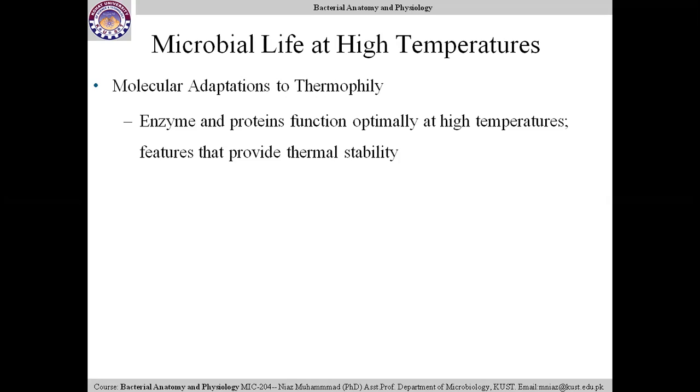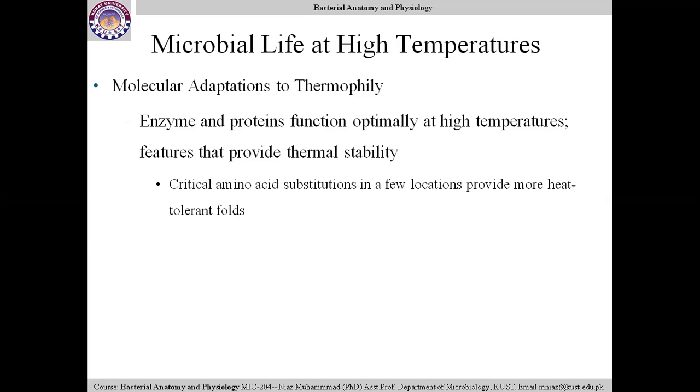Features that provide thermal stability. Those microorganisms which are living at extreme high temperatures have the ability to produce certain enzymes which can function optimally at high temperature. This is one adaptation, and it is genetically controlled.